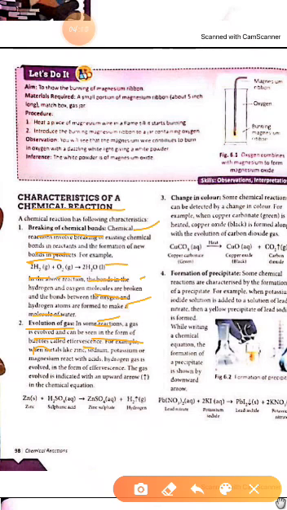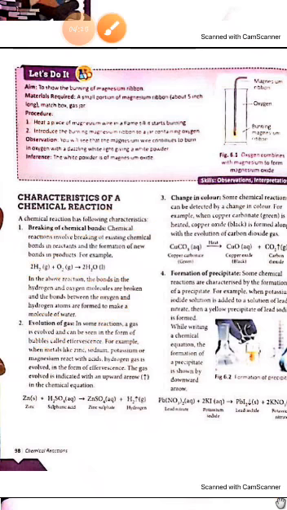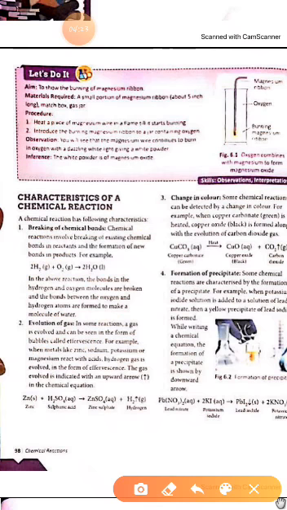For example, when metals like zinc, sodium, potassium or magnesium react with acids, hydrogen gas is evolved in the form of effervescence. The gas evolved is indicated with an upward arrow.